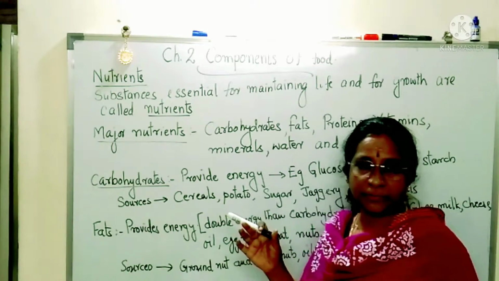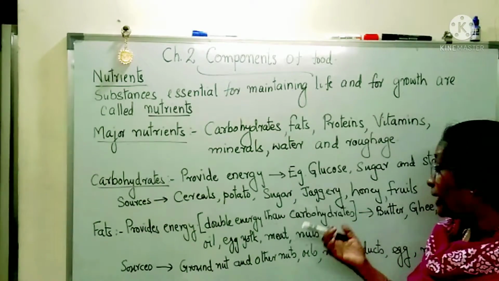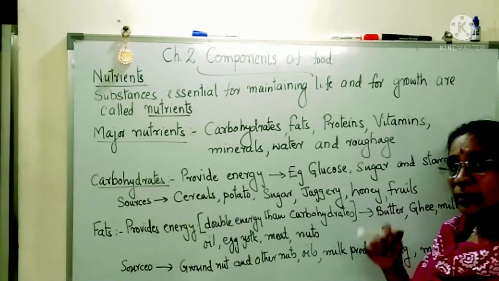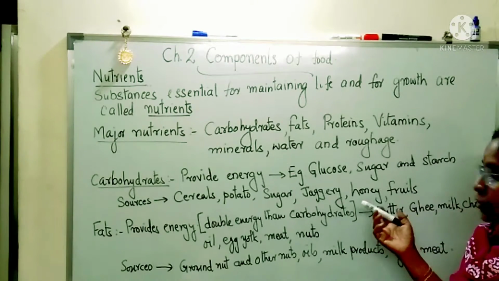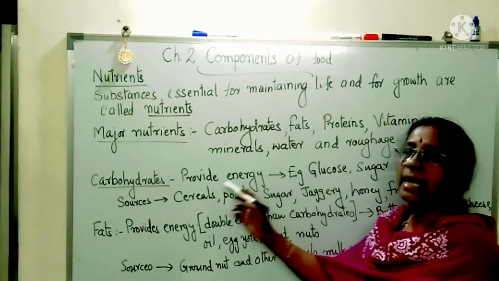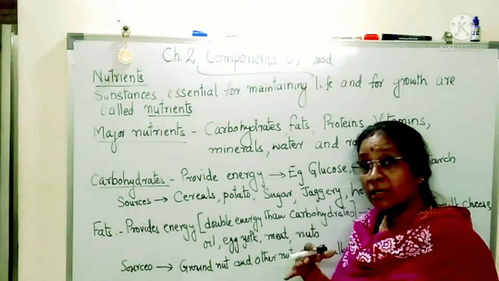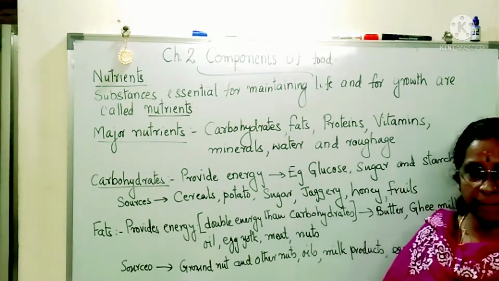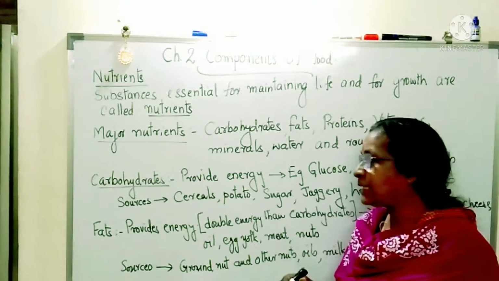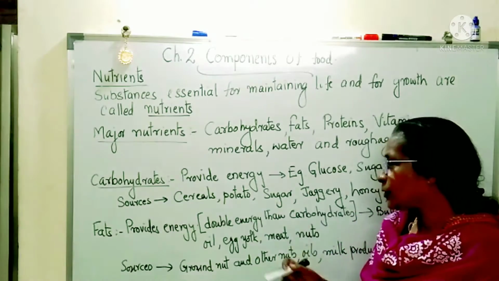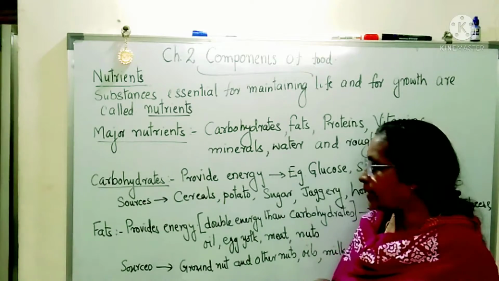And then potato, sugar cane, as well as sweet potato, jaggery, honey. Most of the fruits provide us carbohydrates. See, when you are hungry, if you eat a banana, or when you eat an apple, you feel filled. At the same time, you get energy also. That is because they all provide you carbohydrates.